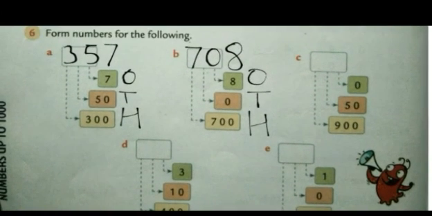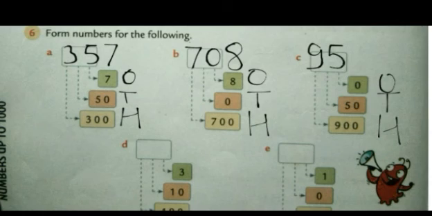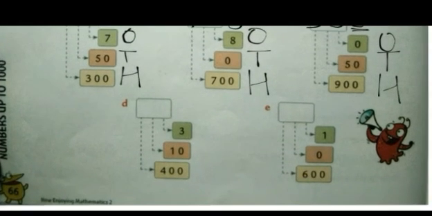Now, see one more. This is the ones place, this is the tens place, and this is 100 place. Now, in the 100 place, the number that is given to us is 9. So, we will write 9 in the 100 place. Now, read the last 2 place values together. In the tens, it is given 50, and in the ones, nothing is there. So, we will write 50. So, the number will become 950, because here in the ones place, nothing was there, so we will write 0 there. So scholars, now try to do D and E as homework. Okay.